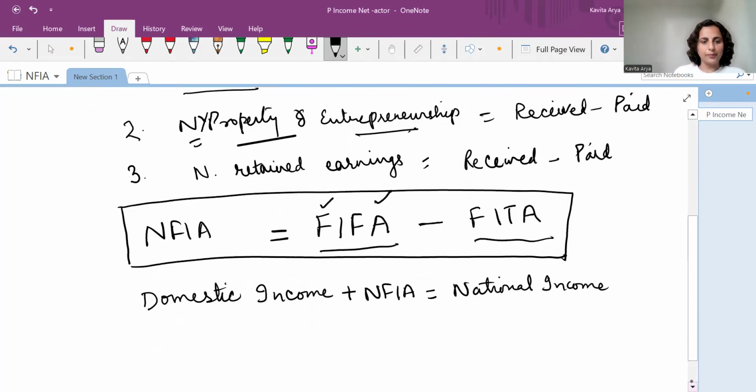One very important point here is this NFIA can be negative, can be positive, and can be zero. How and why? Because if this component FIFA is bigger and this is smaller, FITA, then NFIA is positive. And when the received component falls short of the paid component, it becomes negative. And when these two components are equal, this becomes zero.